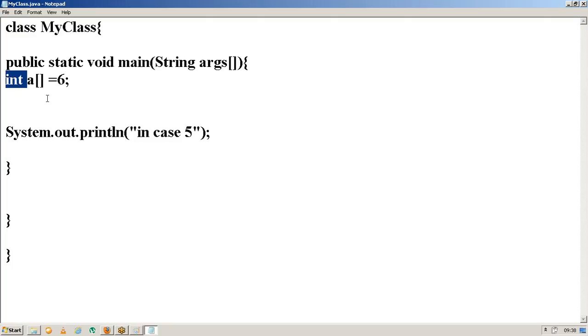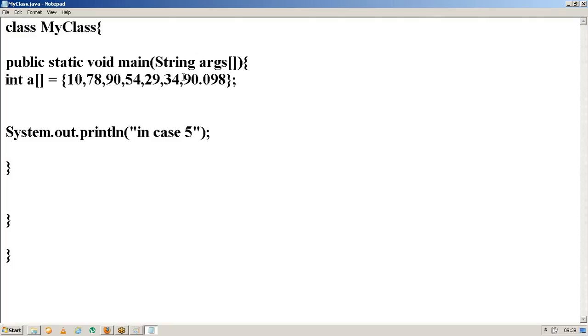Right, so let me create a sample array now. I am trying to create an array like this: integer a of square braces. If you have it like this, you are creating an array of single dimension with the name a of type integer. The pair of square braces indicates a single dimension array, this is the name and this is the data type. As I already told you, an array is nothing but a collection of similar data types.